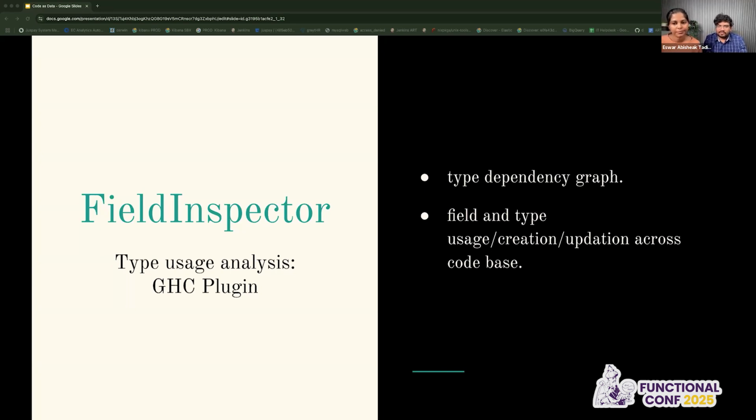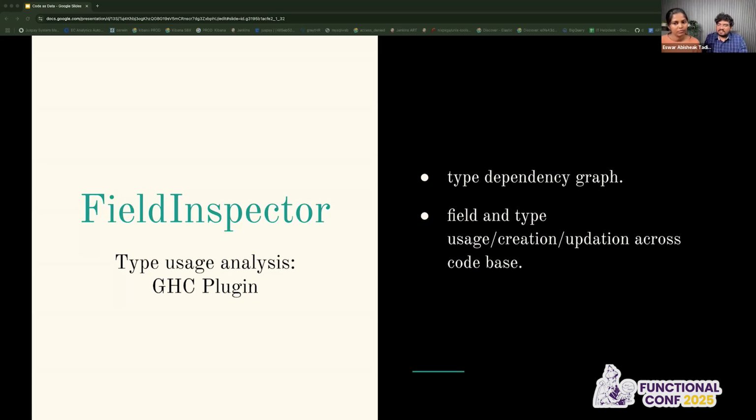This is a group of plugins which basically runs at different stages. We collect some data from the parser, some from the type checker, some from core, and then we aggregate it to give us the type dependency graph, which also enables us to build the function-wise field usage.